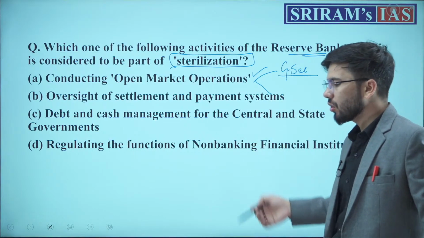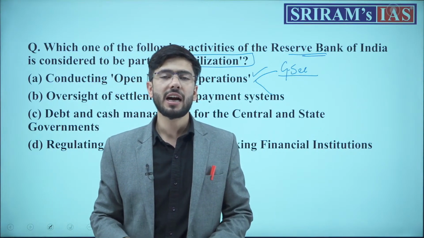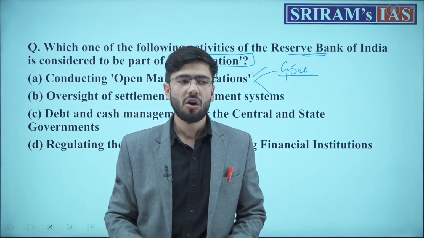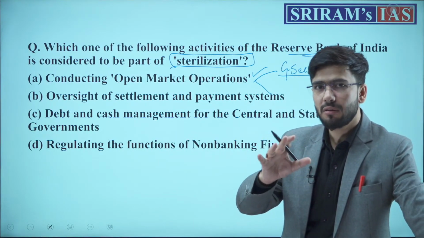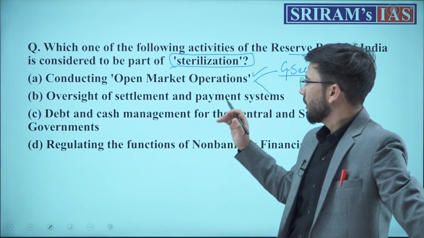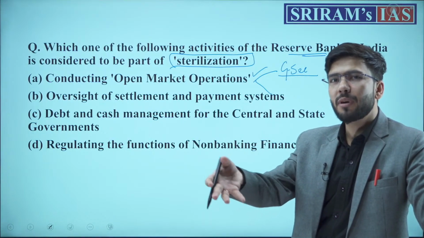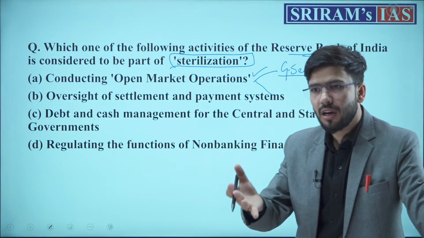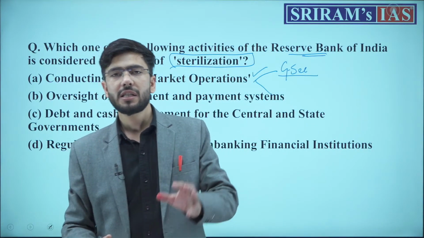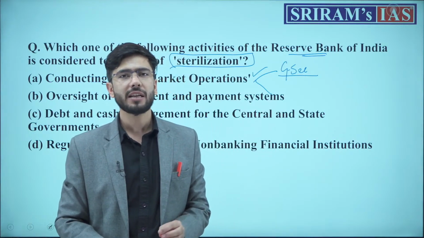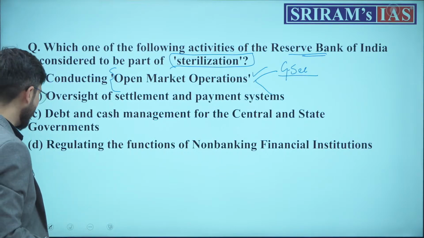Second, RBI also manages or regulates the exchange rate under the dirty floating, or mixed floating exchange rate, under which RBI sells dollars in the market and purchases dollars in the market whenever it predicts that the Indian rupee is witnessing a downfall in comparison to the dollar. So the term sterilization is about open market operations.